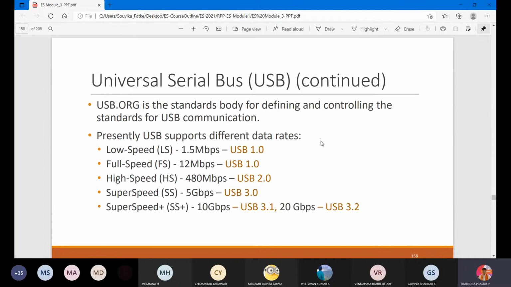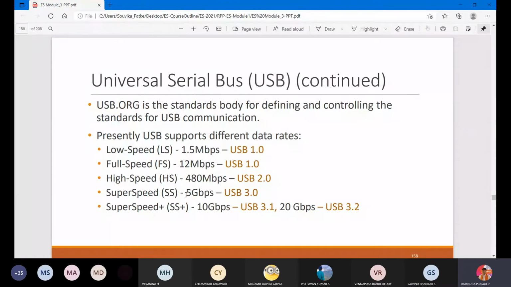So what is the speed that is going to be set? We will have USB 1, USB 2, USB 3, USB 3.1 and USB 3.2. So 1.5 megabits per second, 12 megabits per second, 480 megabits per second, 5 gigabits per second.